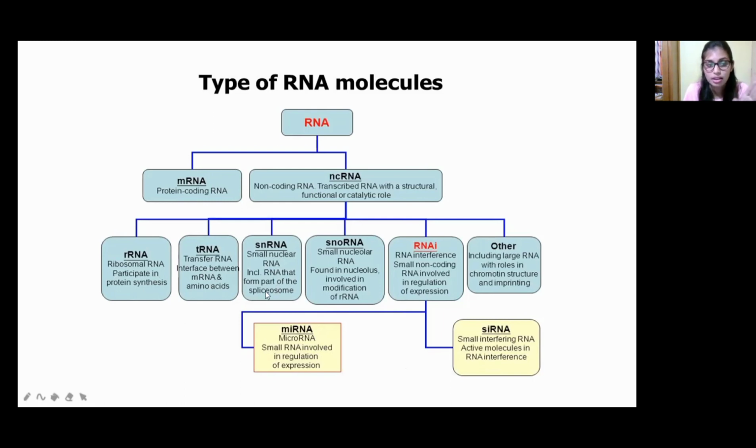Spliceosome means what? Non-coding introns have to be removed and exons have to be joined. That is known as splicing, right? For that, snRNA is helpful, and snoRNA is found in the nucleolus and is involved in the modification of rRNA. These RNA interference molecules are involved in expression and regulation. Okay, so this is about the types of RNA molecules.